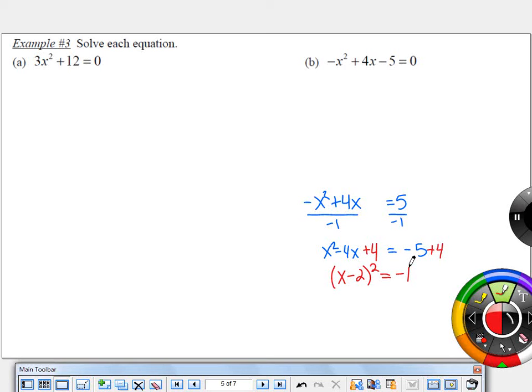Now I can solve this equation by doing what? Square roots. Okay, that's the purpose of making perfect squares, is to be able to use square roots. So if I square root both sides, I'm going to get x minus 2 equals plus or minus, same thing as before. And how am I going to write the square root of negative 1?